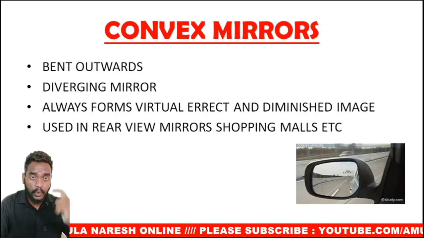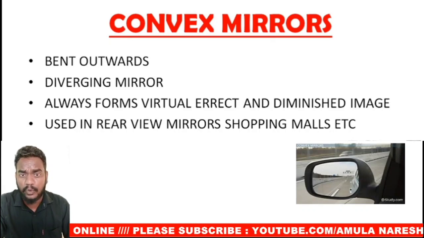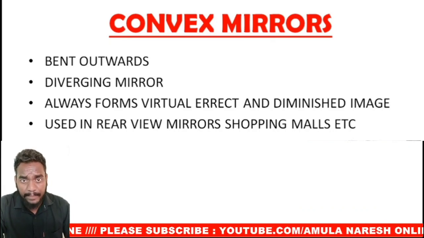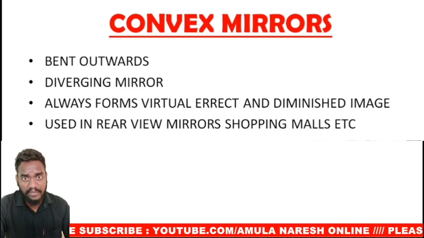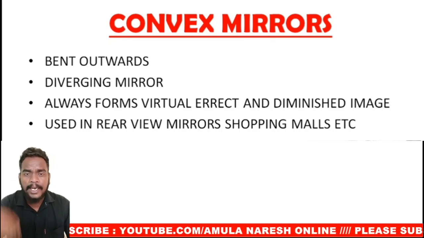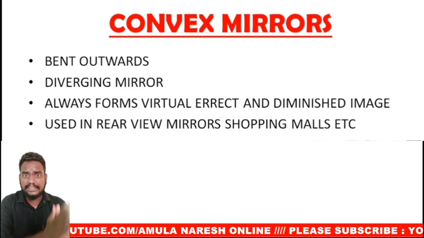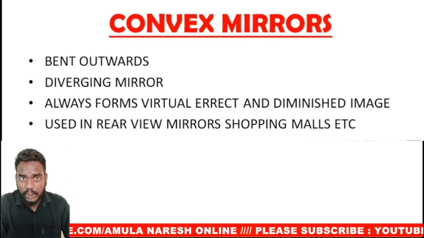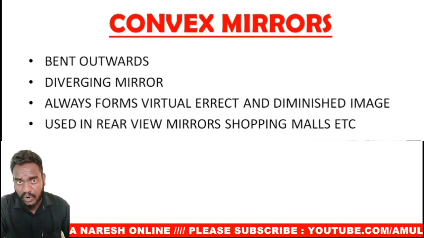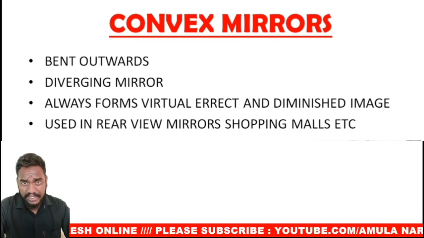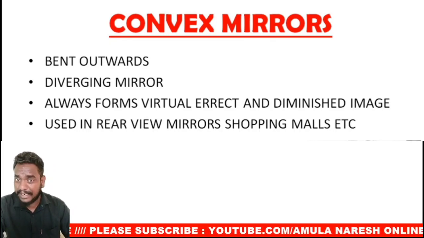And coming back to the convex mirror. The first point is that convex mirrors are bent outwards, and all the normals of this convex mirror will be diverging. Hence it is called a diverging mirror. So the diverging mirror is the convex mirror. A convex mirror always forms a virtual and diminished image. There is no question of formation of a real image in a convex mirror, only a virtual image, that too diminished and erect.